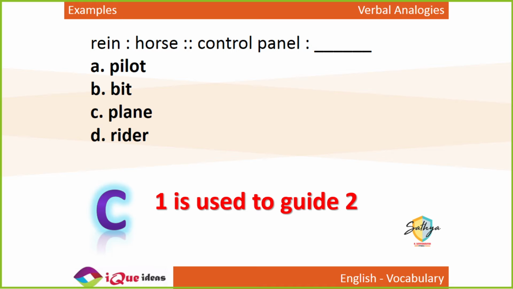So yes, your vocabulary needs to be on point to be able to solve questions of analogies. First, you have to understand the meaning of the word. It's only when you understand the meaning of the word that you will be able to identify the relation between the given words and then select the right answer. So vocabulary is absolutely essential to be able to solve questions on analogies.